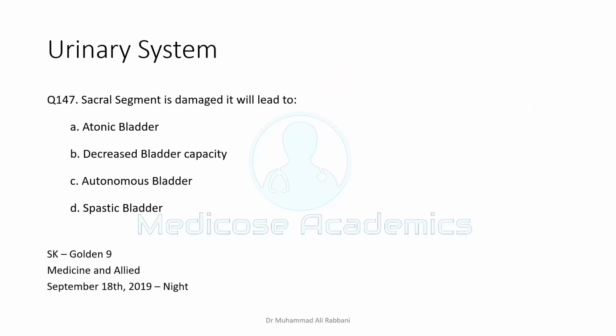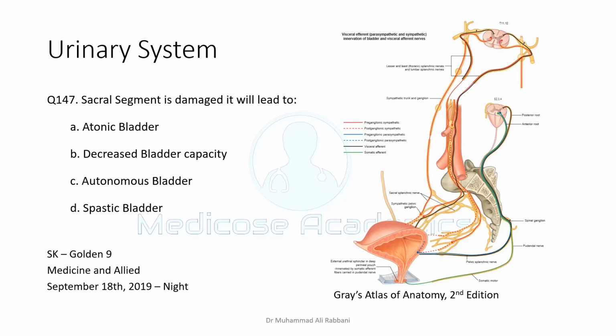Here the first question is: if the sacral segment is damaged, it will lead to what? Atonic bladder, decreased bladder capacity, spastic bladder, autonomous bladder. You should know that if you just look at the picture, there is a simple circuit of the bladder, the simplest circuit, for academic understanding purposes.